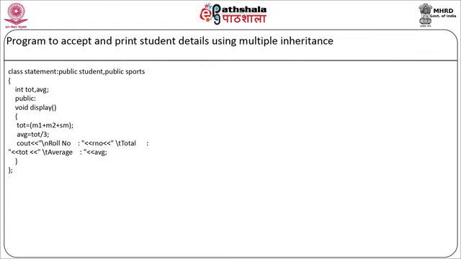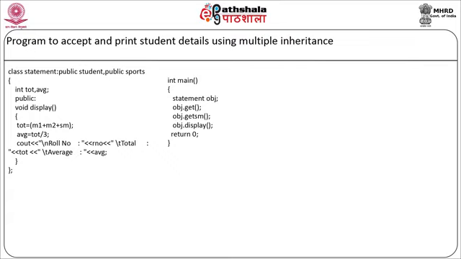Our member function will end and our class will end here. Now we will start with the main program, integer main. Here we are going to declare the object of statement, obj. Here first we will call the member function obj.get, then we will call the member function obj.getSM, then we will call the member function obj.display, and our main function or main program will end.